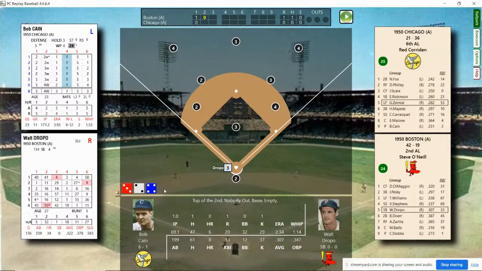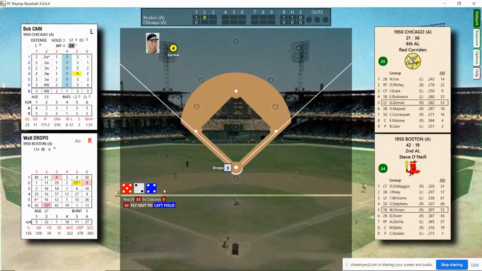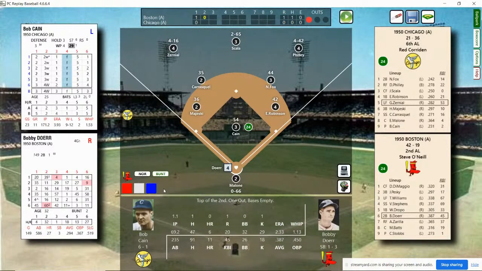Here's the pitch. And he's going to fly out to left field. 1 out, bases empty. Bobby Doerr stepping in, having a great year at .387. He also has a lot of power this year, 11 home runs, 45 runs batted in.